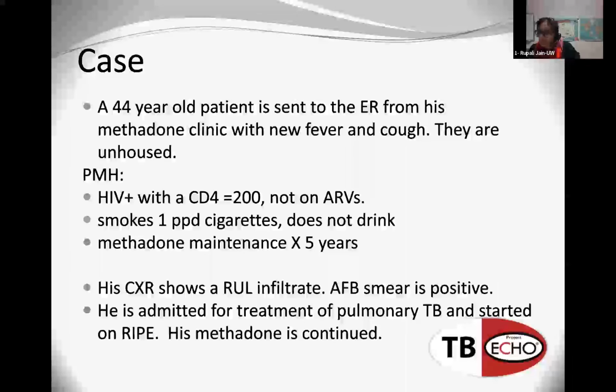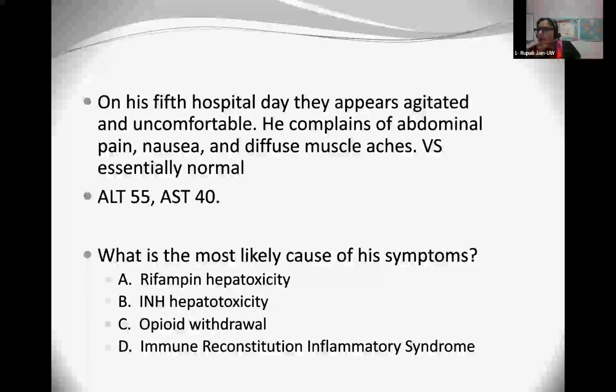His methadone is continued. On the 5th day of hospital, they appeared agitated and uncomfortable and complain of abdominal pain, nausea, diffuse muscle aches, but the vital signs are essentially normal. AST and ALT are slightly elevated, but generally okay. So what is the most likely cause of his symptoms? Rifampin hepatotoxicity, INH hepatotoxicity, opioid withdrawal, or immune reconstitution inflammatory syndrome.